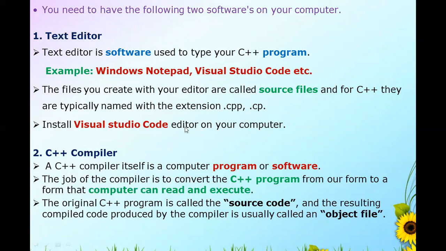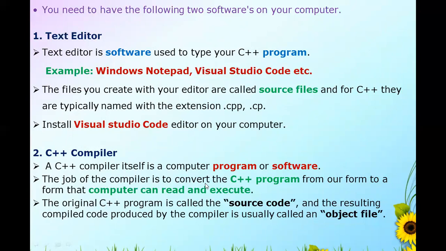Now you need a compiler to compile this written program in Visual Studio Code. So, the C++ compiler. A C++ compiler itself is a computer program or computer software. The job of the compiler is to convert the C++ program from our form to a form that the computer can read and execute.